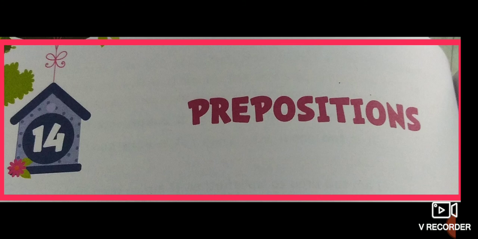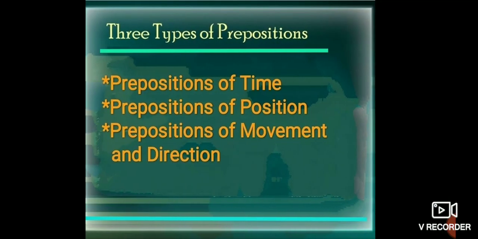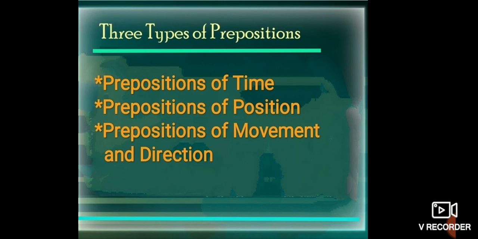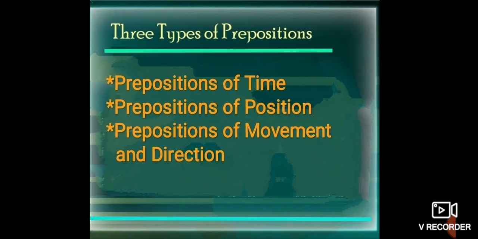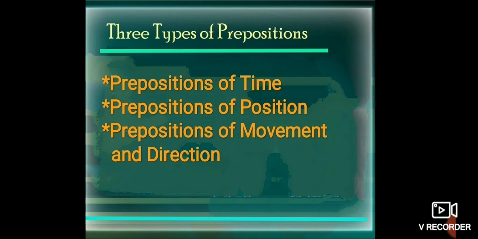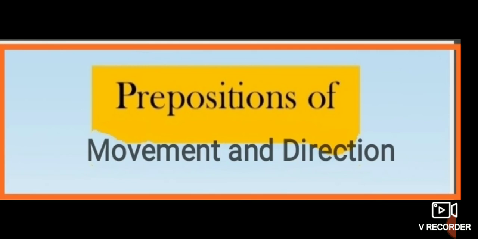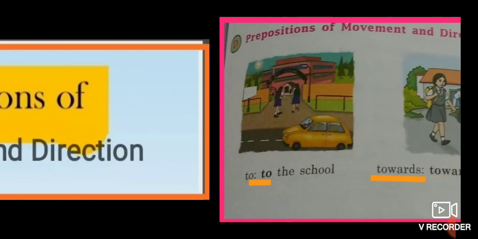Prepositions are words placed before a noun or pronoun to associate their relationship with other words of the sentence. There are three kinds of prepositions. Out of these three, we have already discussed two: preposition of time and preposition of position. Today we will discuss the third one, prepositions of movement and direction, which show the direction in which someone or something comes or goes.